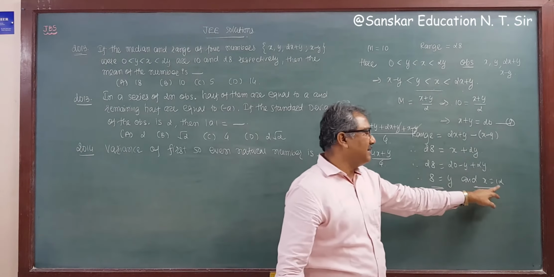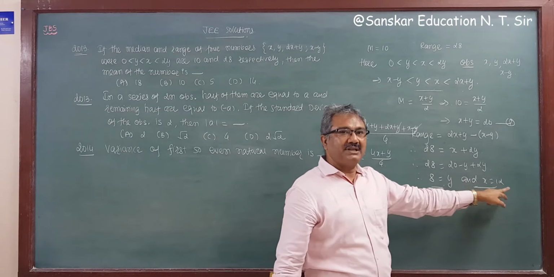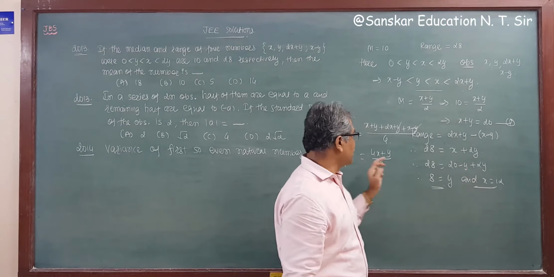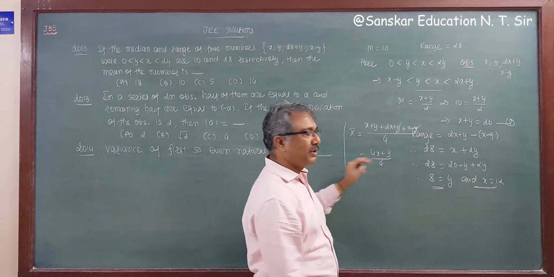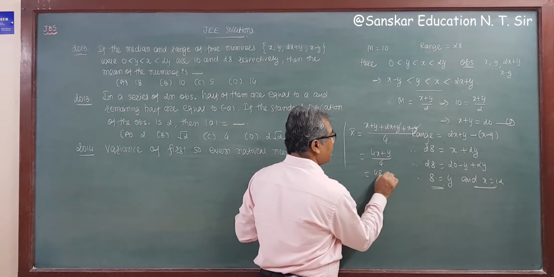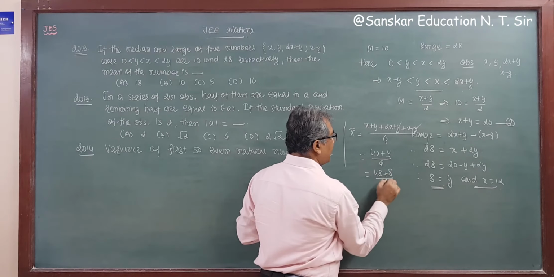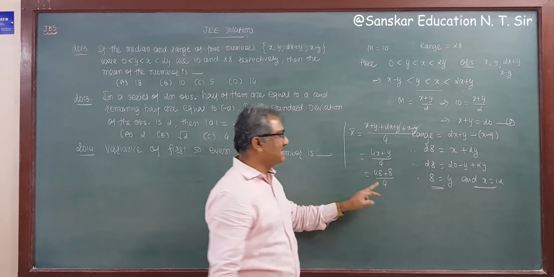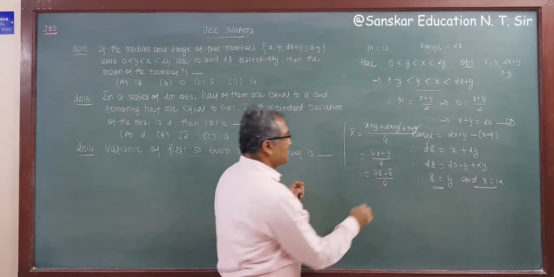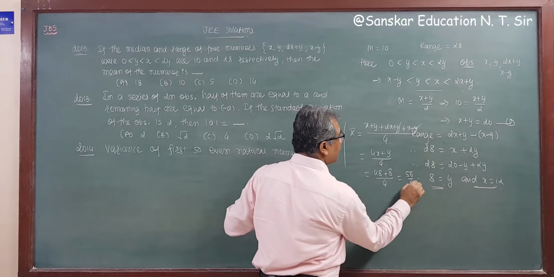Now x is 12 and y is 8. Substituting, 12 into 4 is 48 plus 8, divided by 4. So 56 divided by 4 is 14.